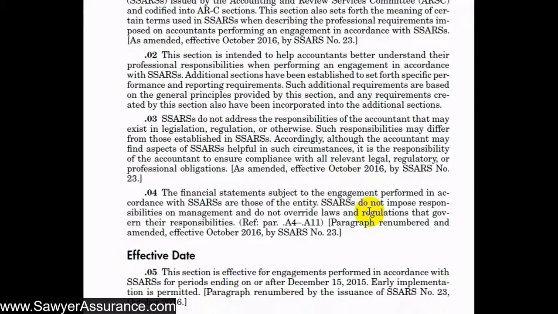Also, SSARS specifies that these are not responsibilities that are put onto management, and therefore SSARS doesn't override laws and regulations that govern their responsibilities. And so the financial statements that are subject to the SSARS engagement are those of the entity. So as such, we as the accountants are not responsible for the financial statements subject to the engagement, and also we're not subject to management's responsibilities either. So SSARS sets responsibilities for us, the accountants, and then management has its own responsibilities that we will get into later.